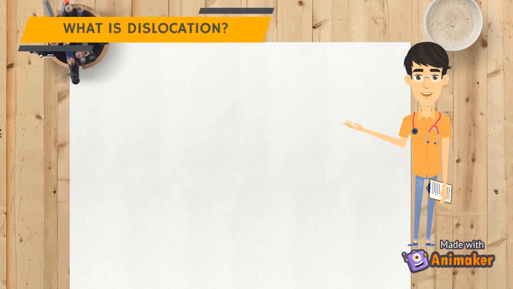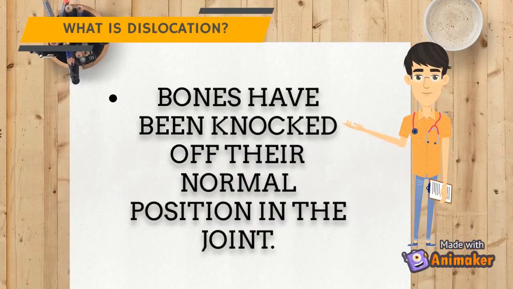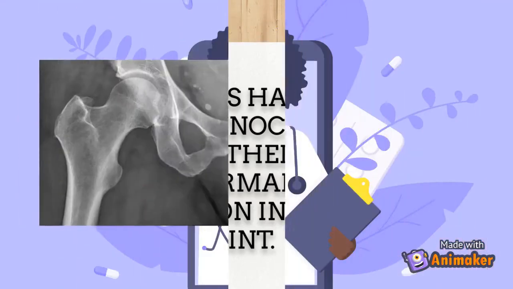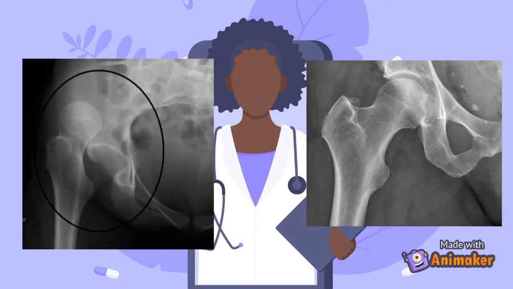Now coming to what is dislocation. In dislocation, the bones have been knocked out of their normal position in the joint. That is, the bones have been displaced from their normal position in the joint. As you can see, this is the normal hip joint on the right side, and on the left side, the ball is out of the cup. This is a dislocated hip joint.